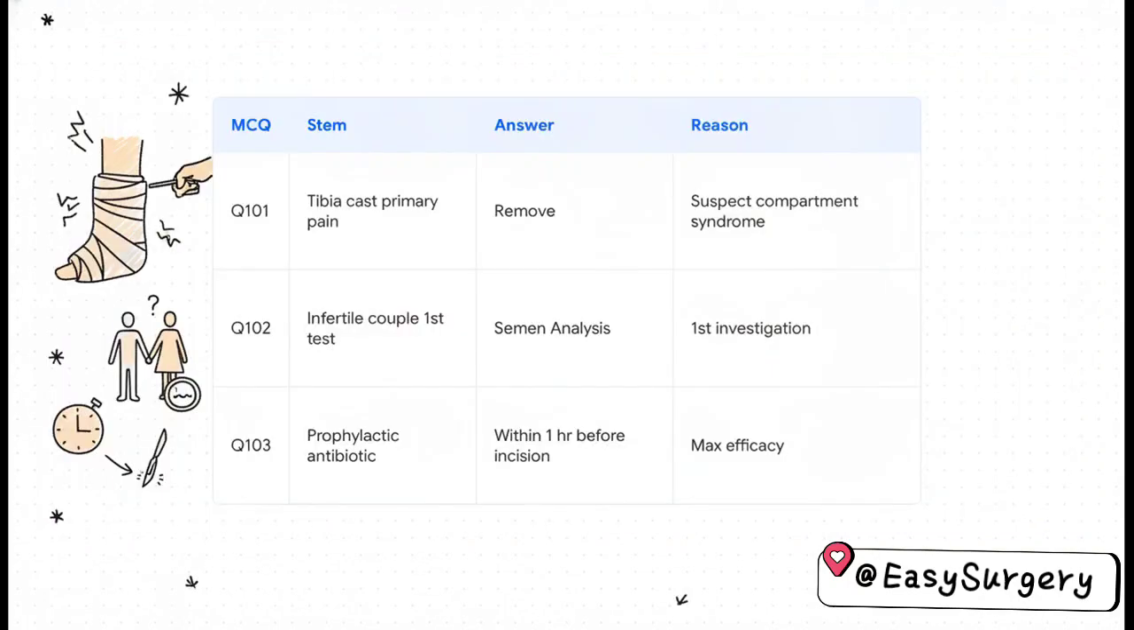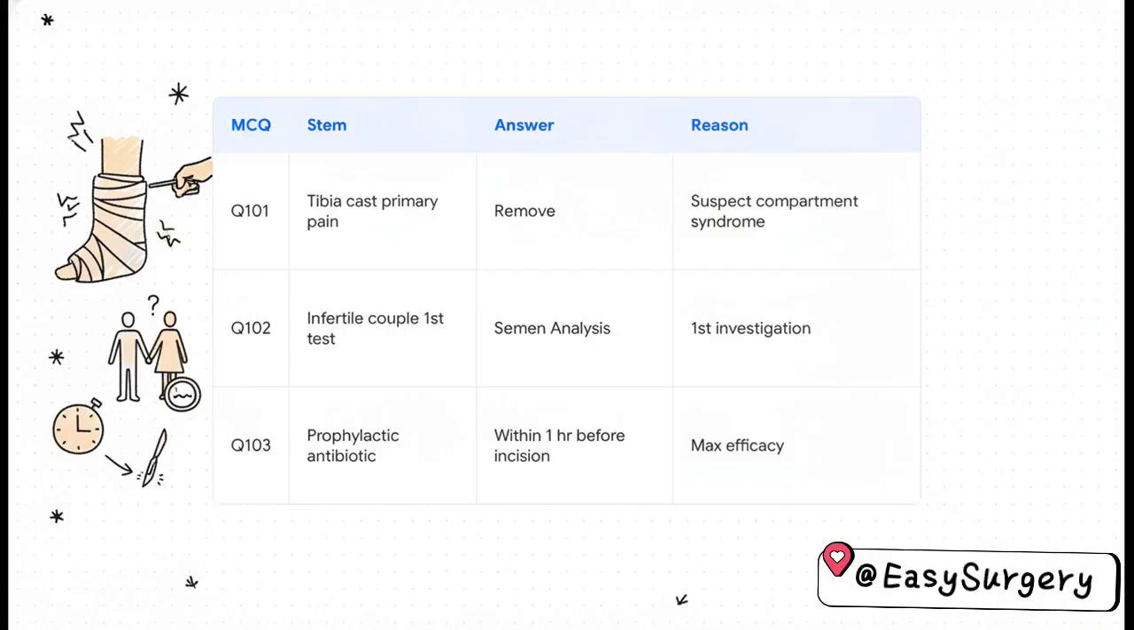Starting off with Q101. A patient with a tibia-fibular cast comes in with primary pain. Now, the clinical alarm bells here should be ringing loud and clear for suspected compartment syndrome. The verdict? You gotta remove it immediately. Splitting or taking off that cast is step 1.